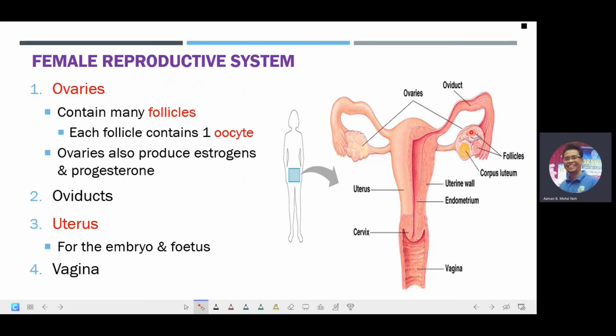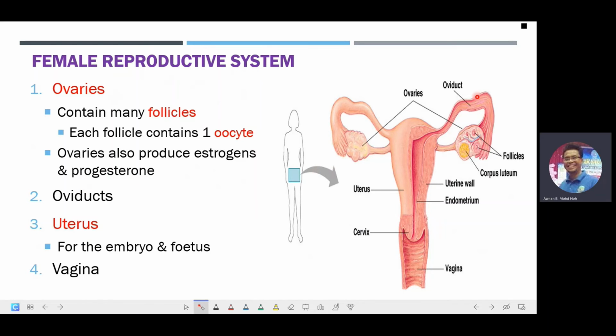There will be many follicles in each ovary, and inside each follicle will be the oocyte, the early egg. And the ovaries are also important because this will be the sex organ that produces the important female hormones, the estrogens and the progesterone.